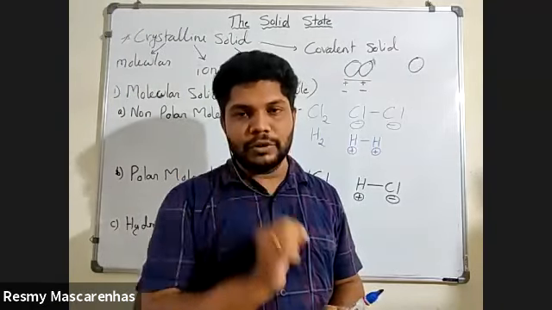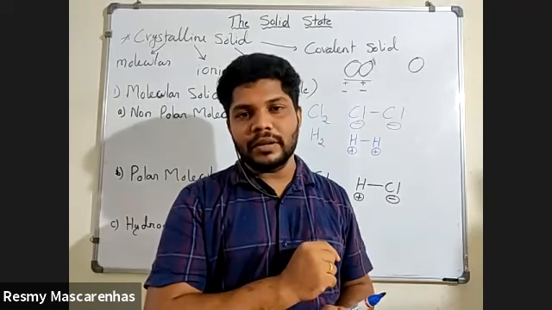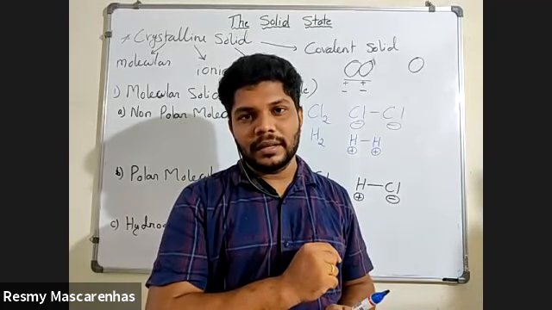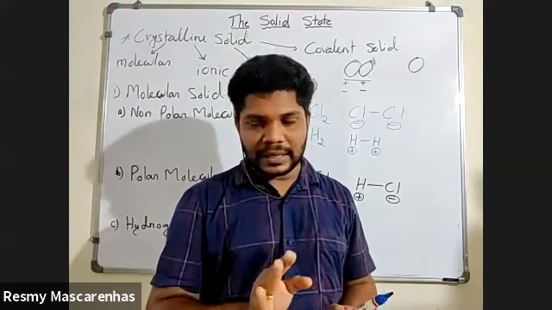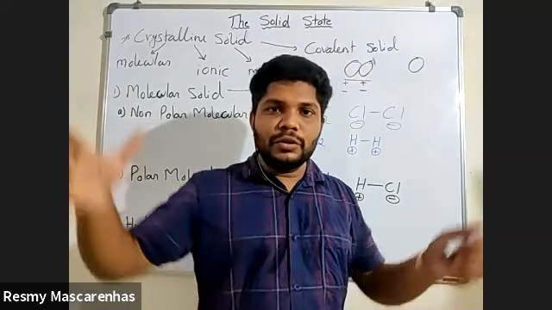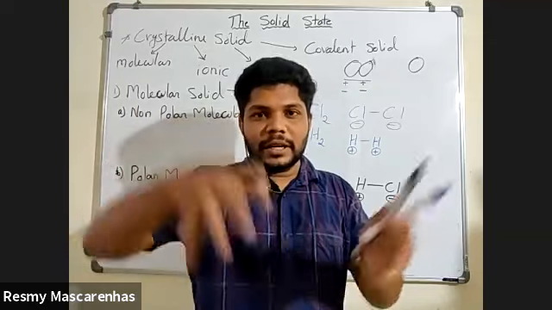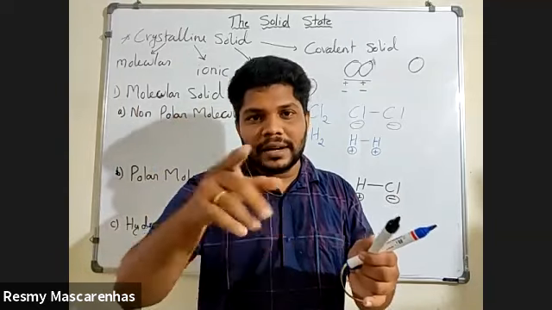Now I'm telling you one more thing. Carbon dioxide, what is it? Gas, liquid, or solid? It is a gas. But if you cool it at a particular temperature and pressure, can't it become a solid? Yes, it can.